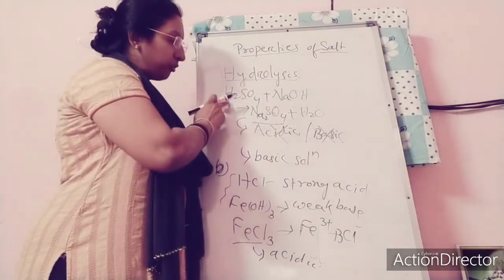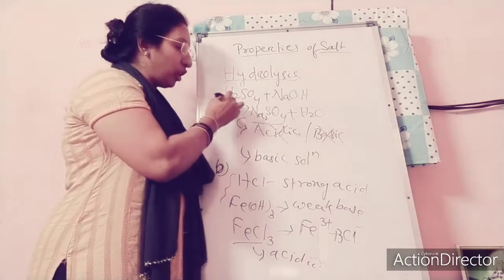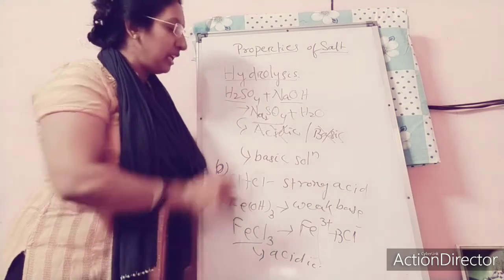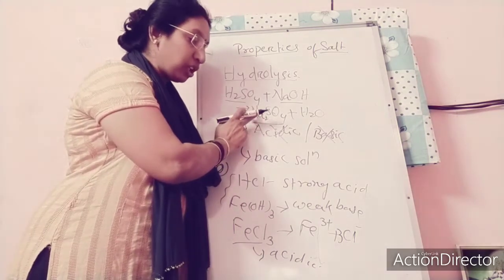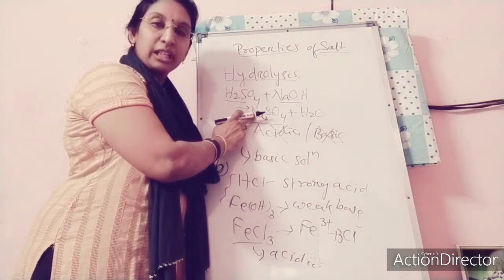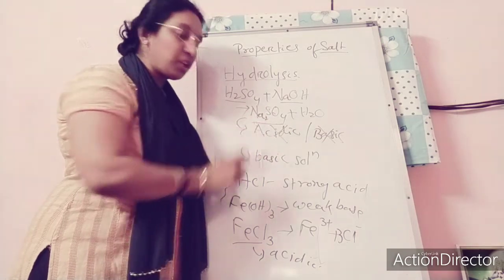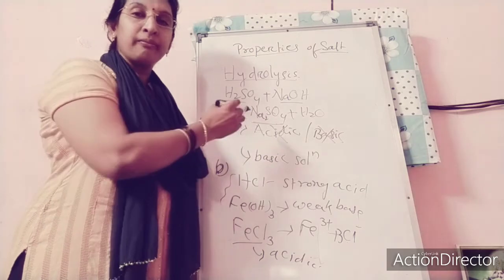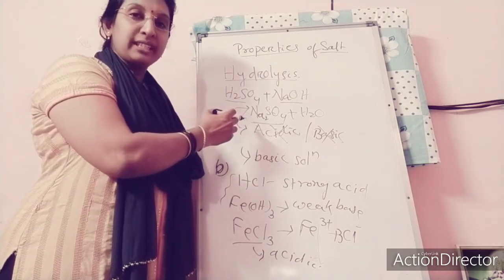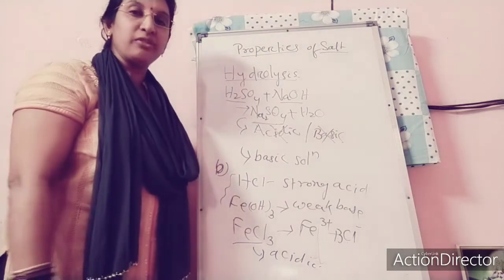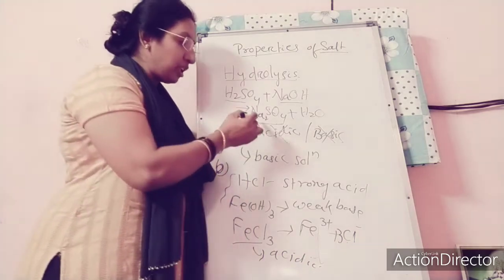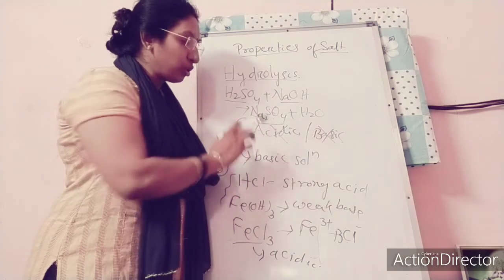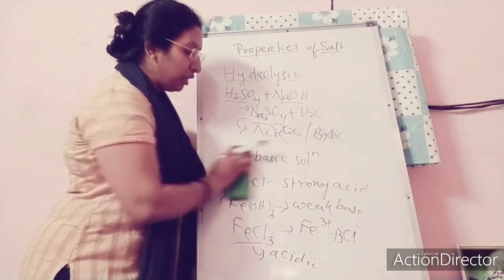Again I am repeating, when the salt is formed from both a strong acid and a strong base, the solution prepared from that salt shows neutral behavior. That means when you use a pH scale, it will show a pH value of 7. The strength of the acid part and the basic part are the same, so the solution will behave neutrally.